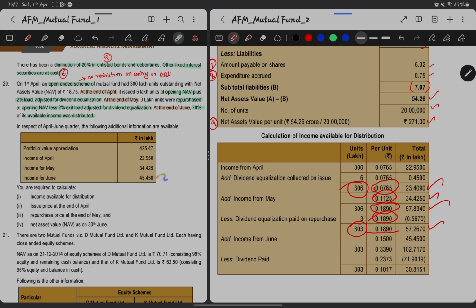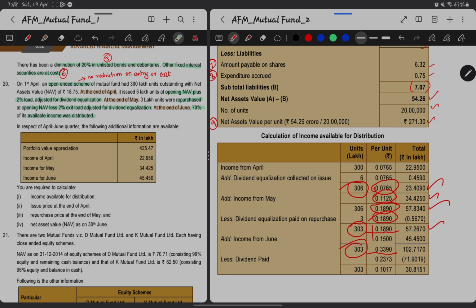Now what has happened again, income for June 45.40 got added. So again this will get added to the existing unit holders. So 45.450 divided by 303 will give us the per unit how much to add to the existing unit holders. So adding this will give us 3.3390. That is the accrued income 303 lakh unit holders are having as accrued income.